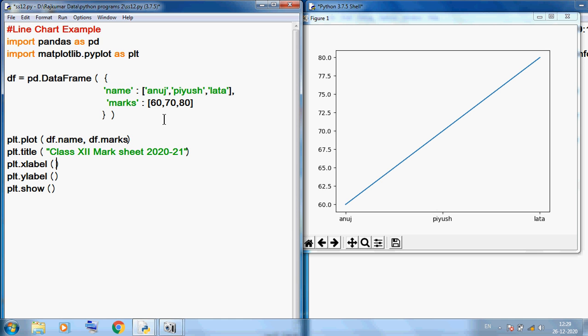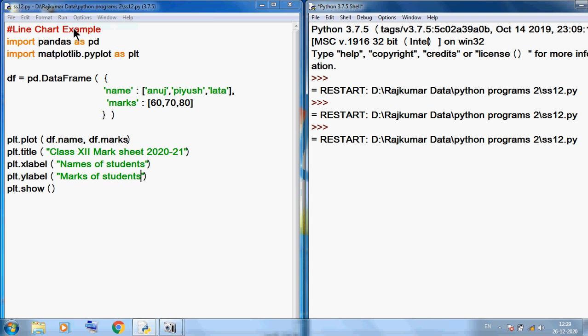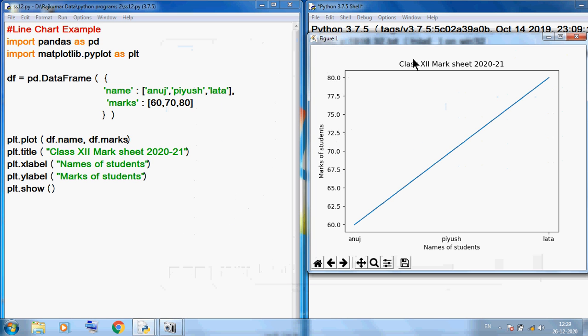On the X axis we can give name of students, and in the Y label we can say marks of students. Okay, so I want to save this file and run this program again. So you can see. Okay students, now this is our title, class 12 mark sheet. You can see name of students on the X label, and marks of students on the Y label,